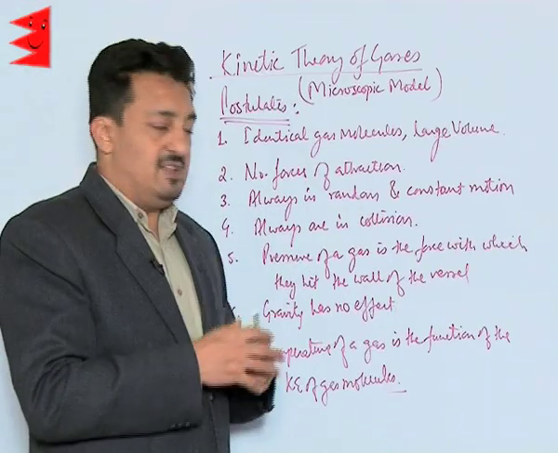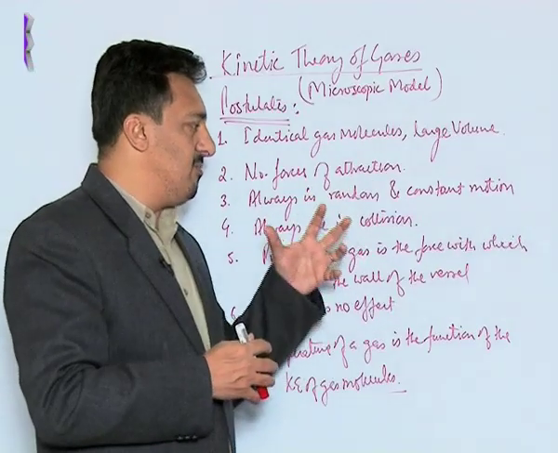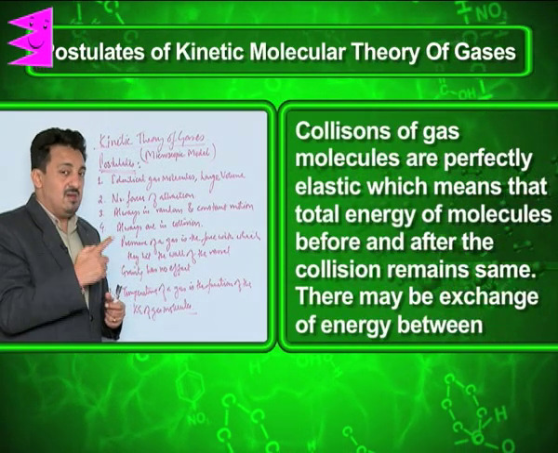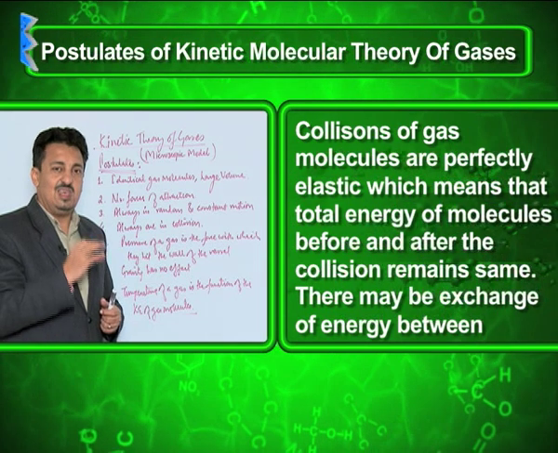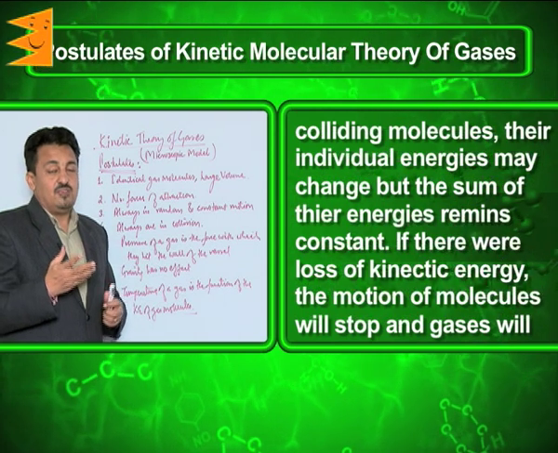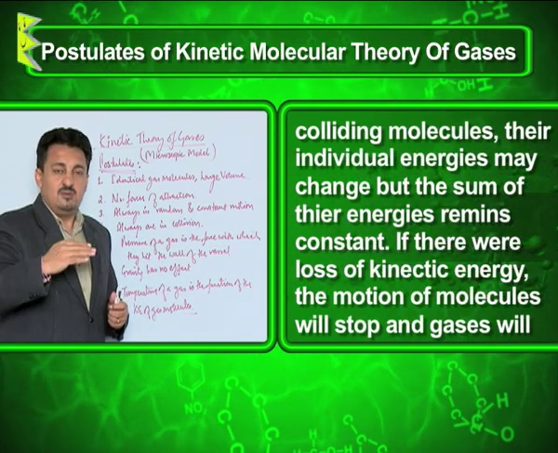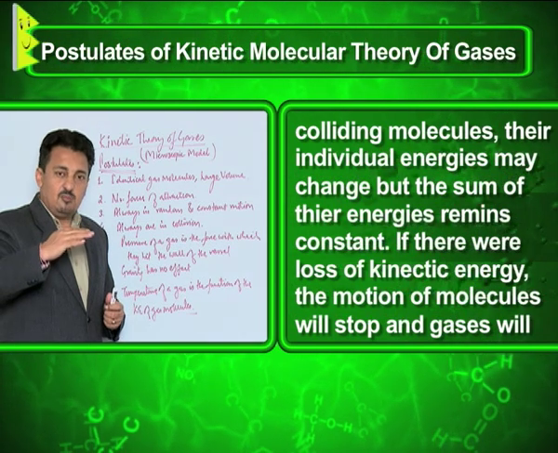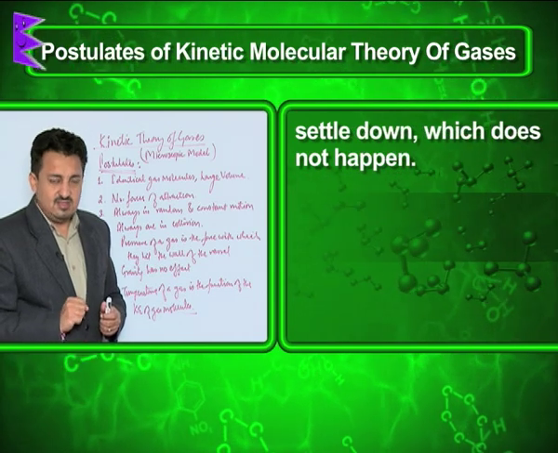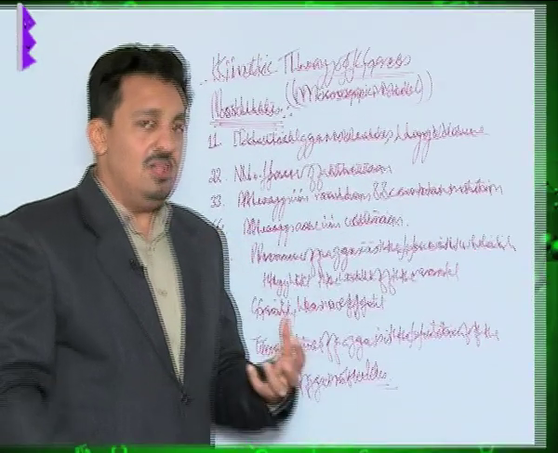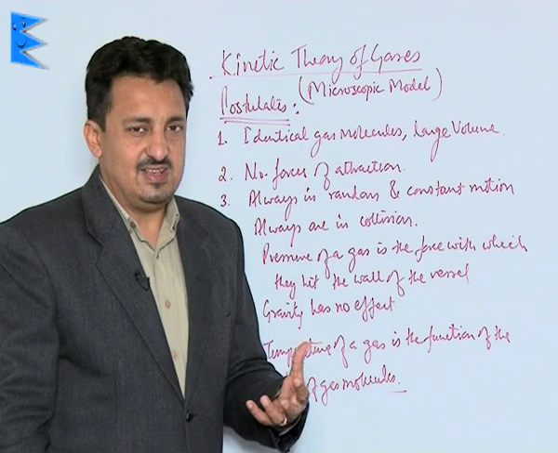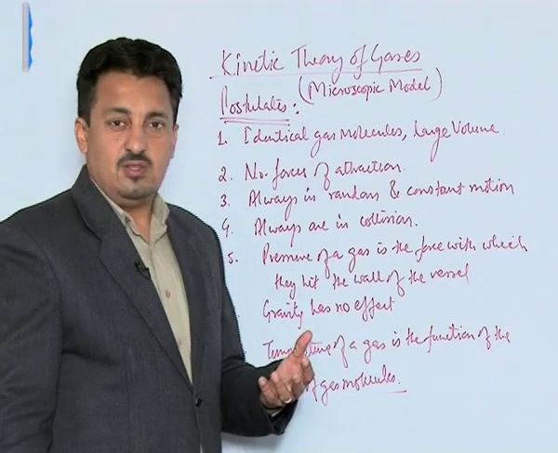The next postulate is, due to this constant random motion, they are always colliding with one another and with the walls of the vessel. And remember, all their collisions are perfectly elastic in nature. No loss of energy takes place. If this had happened, their energy would have gone down, and the molecules would have started settling down at the bottom of the system, but this doesn't happen. So we conclude that all their collisions with the other gas molecules and with the walls of the vessel are perfectly elastic in nature. No loss of energy takes place in all those collisions.